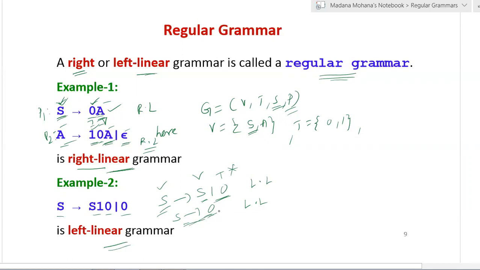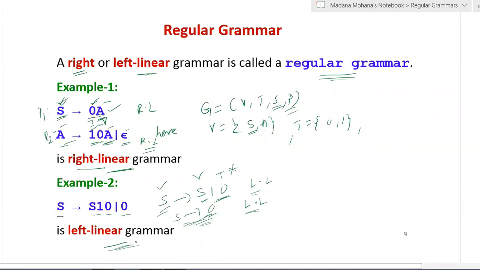Based on the previous production, which satisfies either the right linear or the left linear condition, you can by default take the grammar accordingly. The first production satisfies left linear grammar, so S derives 0 is also related to left linear grammar. In the case of a single terminal or null, the position of the variable decides. If the variable is on the right hand side of the terminal, that is right linear grammar. If the variable is on the left hand side of the terminal, that is left linear grammar. For the remaining two rules, a single terminal or null, you can identify whether it is right linear or left linear grammar based on the position of the variable.